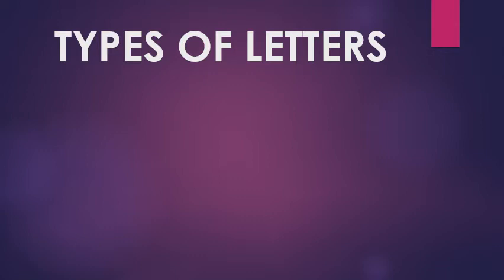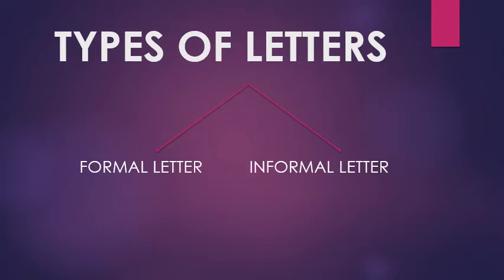Types of letters. Now see, there are two types of letters, formal and informal. Formal letter means applications that you're sending to your principal or teacher or an editor or any official person. The language of this letter is very polite, very formal, whereas informal letters are written to family members and friends. In this video, we're going to talk about formal letter.